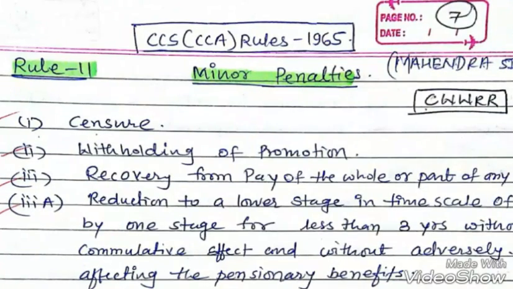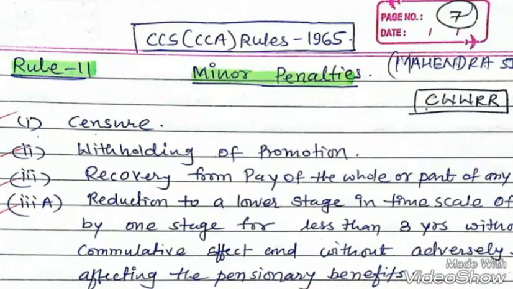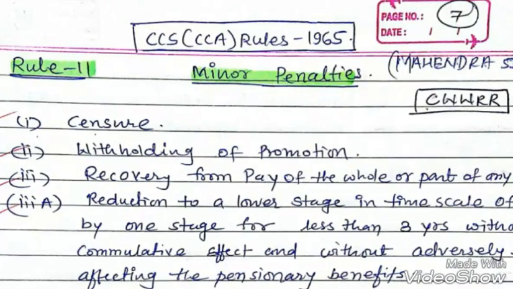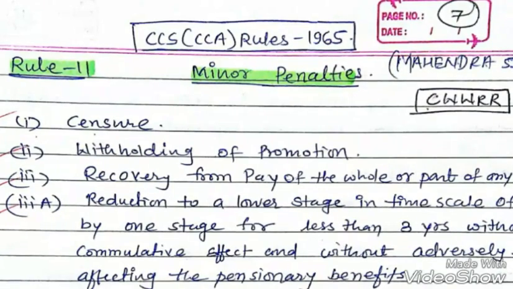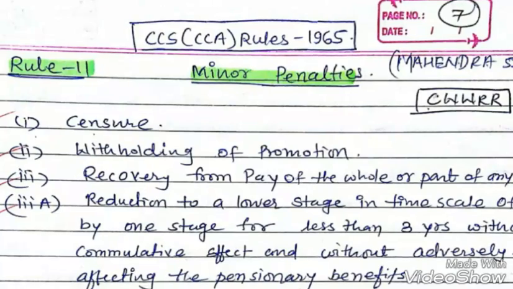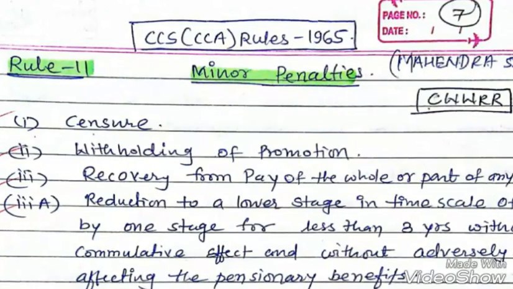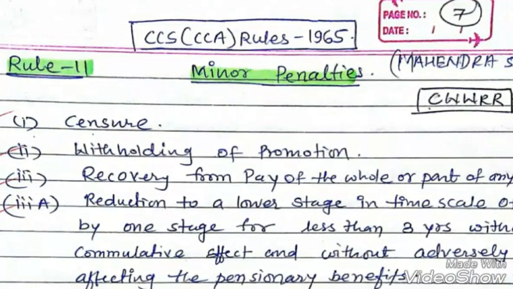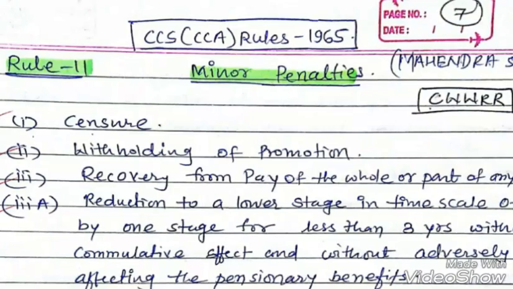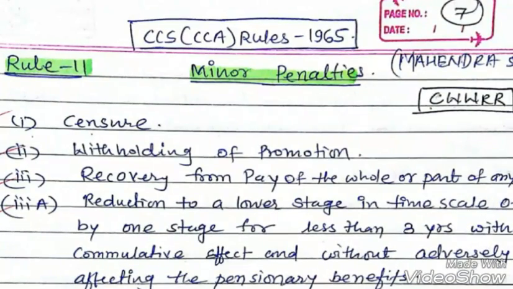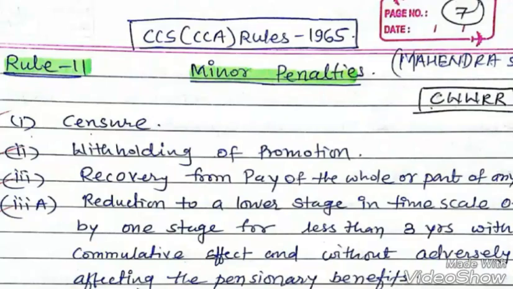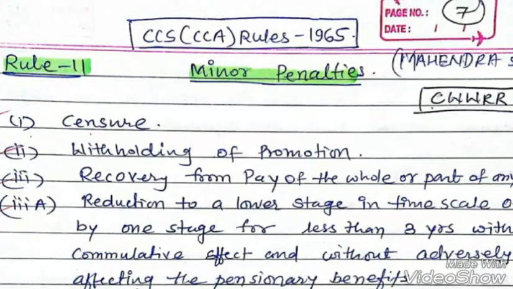for a period of less than 3 years, without cumulative effect and without adversely affecting the pensionary benefits of the government employee. Next, the fourth penalty is withholding of increment. These are the minor penalties under Rule 11 of the CCS CCA rules.